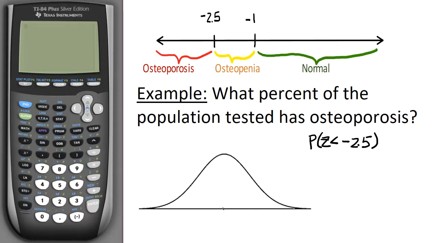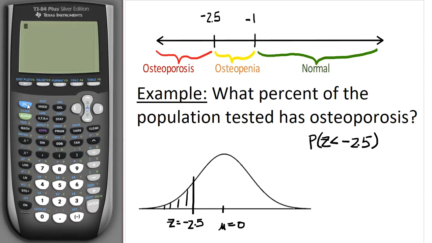Now remember, the mean right here is right in the middle at 0. So let's say -2.5 is right here. So that's my z-score, -2.5. And I've got to find this area under the curve here, everything that is less than -2.5. And I'm going to have to do that by using my calculator.